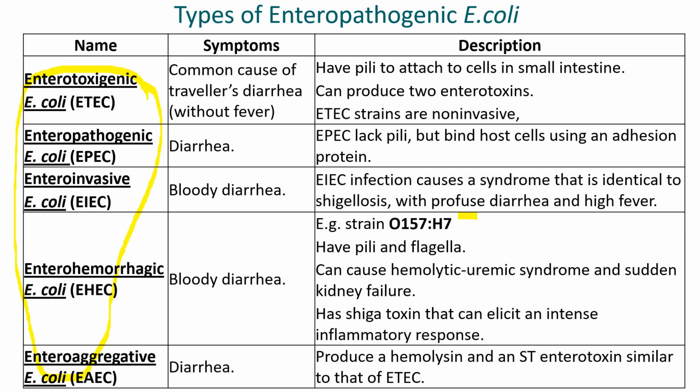The important one to know about is this one here, E. coli 0157. This is the one that is spread by cattle and can cause very, very serious disease.